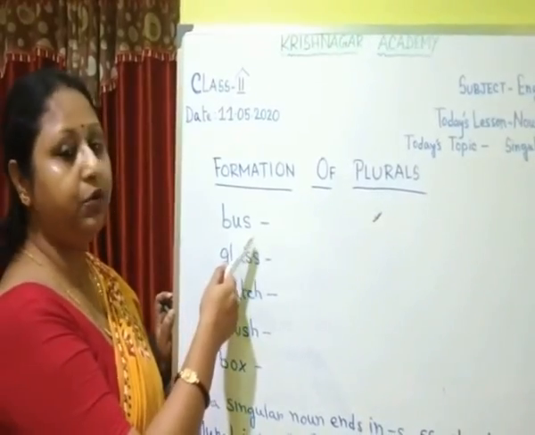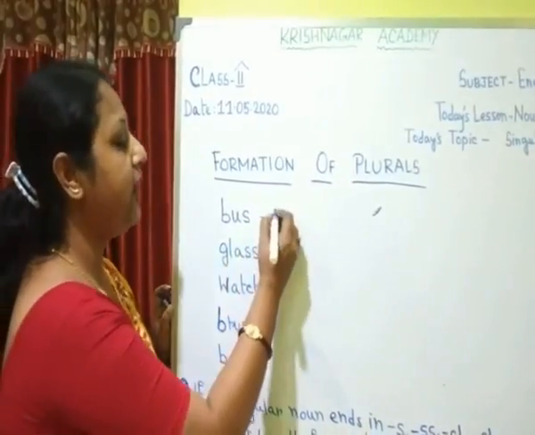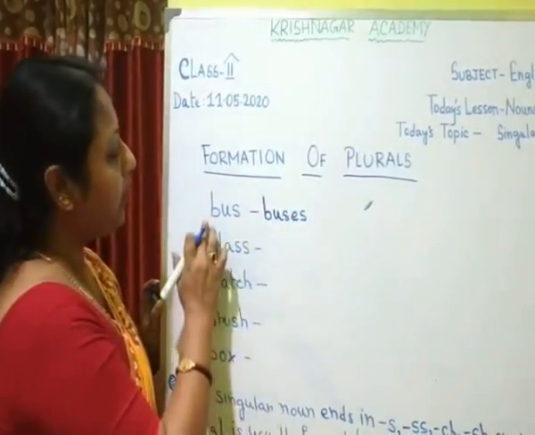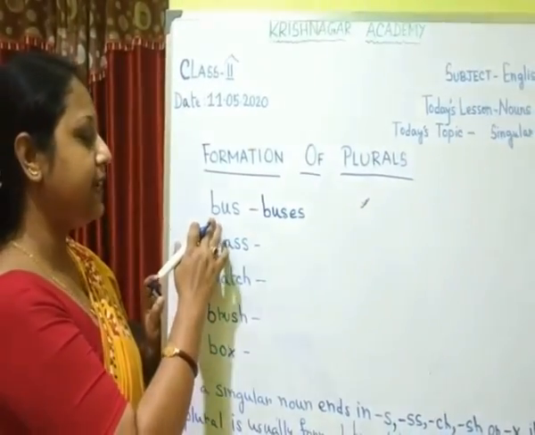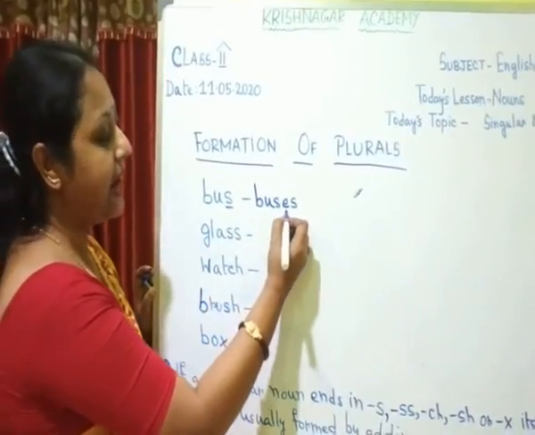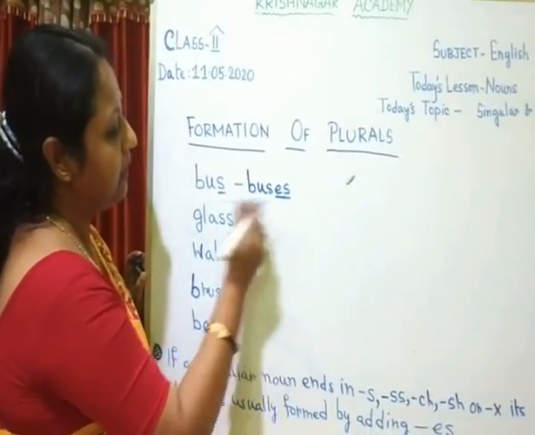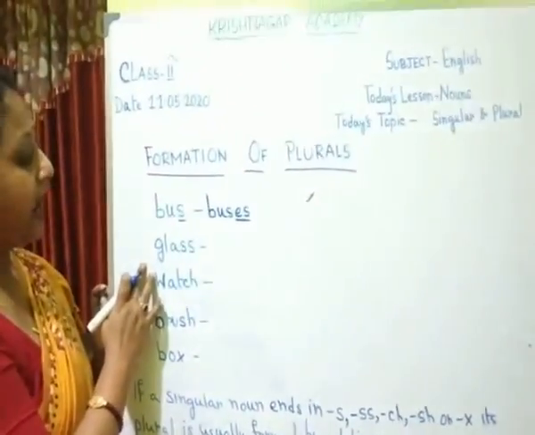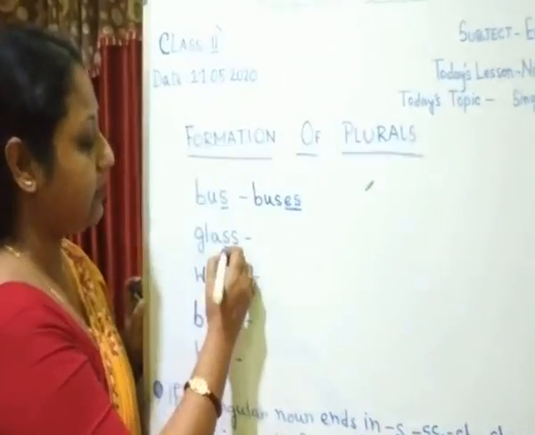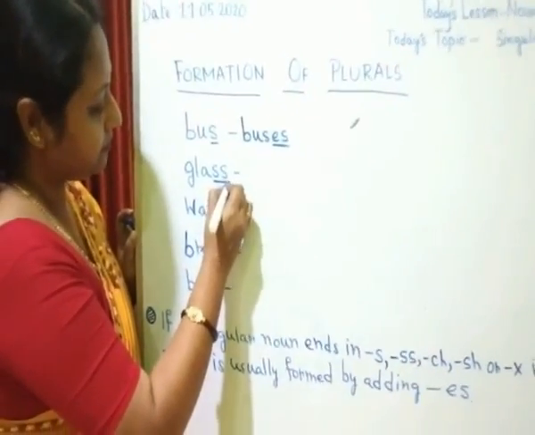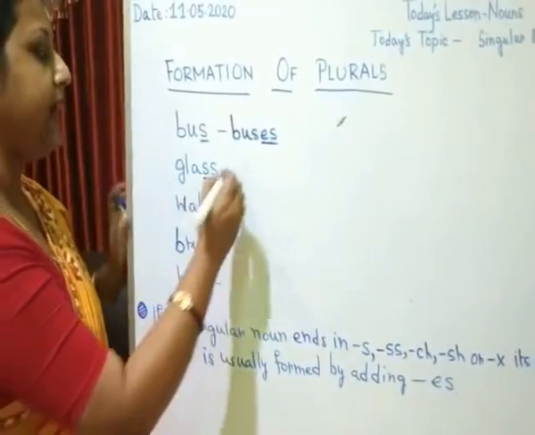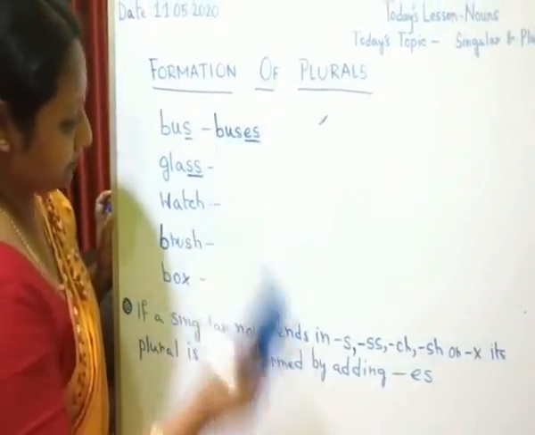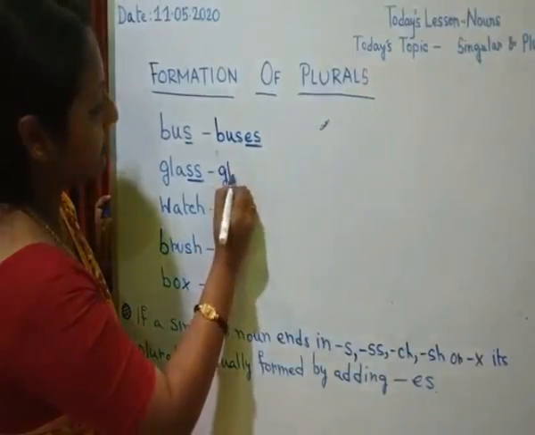If a singular noun ends in s, we add es to it to make it plural. In the word bus, here it is ending with the letter s. So we are adding es here to make it plural. Bus, buses. If a singular noun ends with double s, we add es to it to make it plural. Glass, glasses.